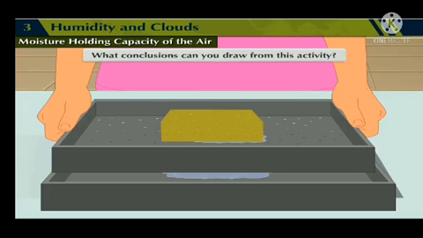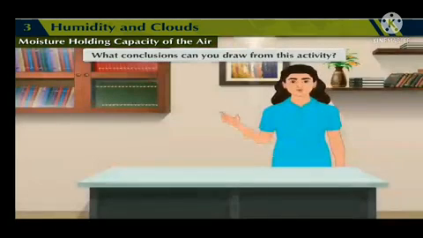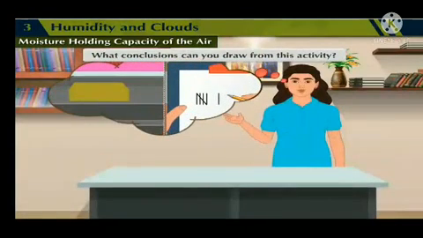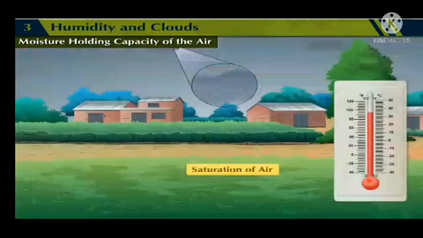From this activity, we got to know the water holding capacity of the piece of sponge. We also observed that after adding extra water to the sponge, drops of water started trickling out. Based on the observation, we can also tell the number of spoons of water required to make the water trickle down the sponge. Which means that once the water holding capacity of the sponge is fulfilled, it gets saturated.